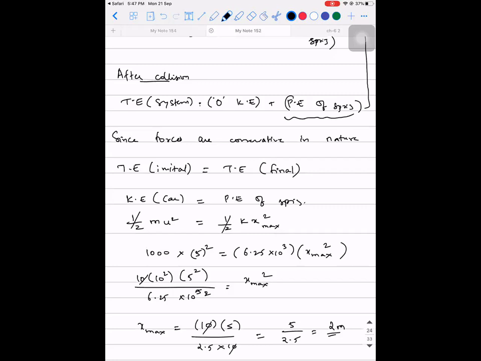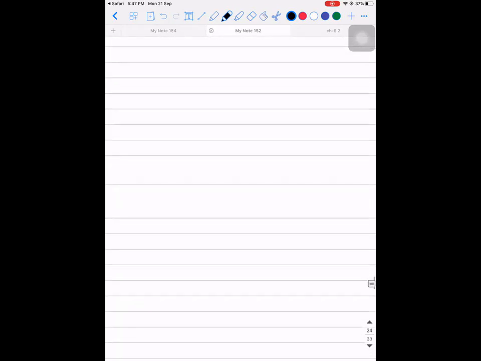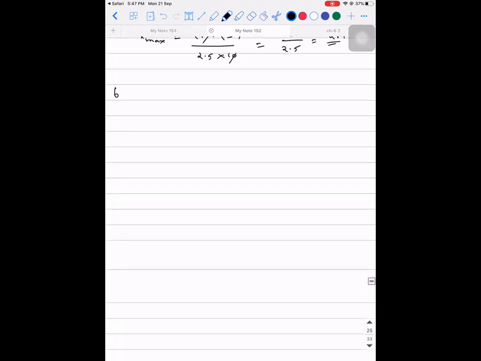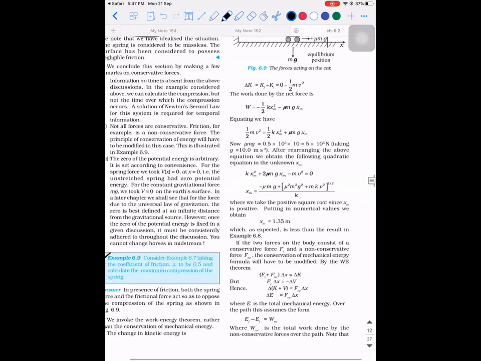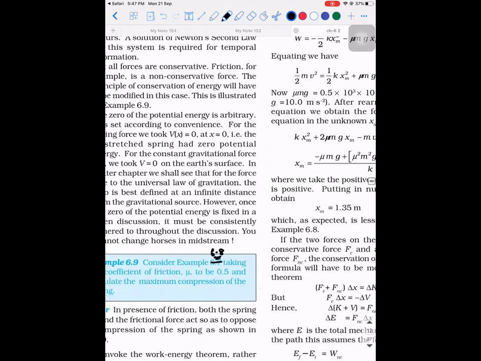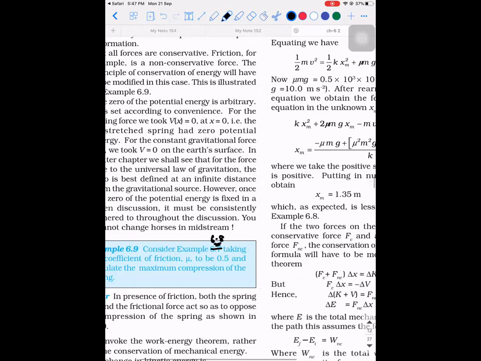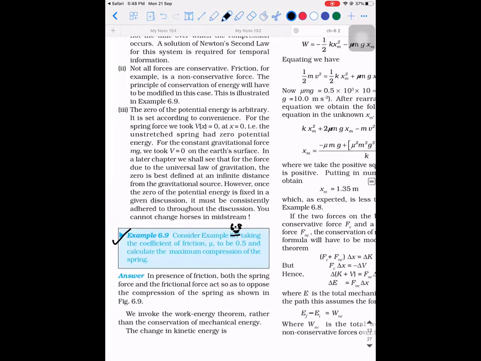Okay. Shall we proceed to the next problem? We will do example 6.9. Mark that also as an important problem. So actually, they told consider example 6.7. No, actually it is 6.8. Consider example 6.8. Taking the coefficient of friction mu to be 0.5, calculate the maximum compression of the spring.